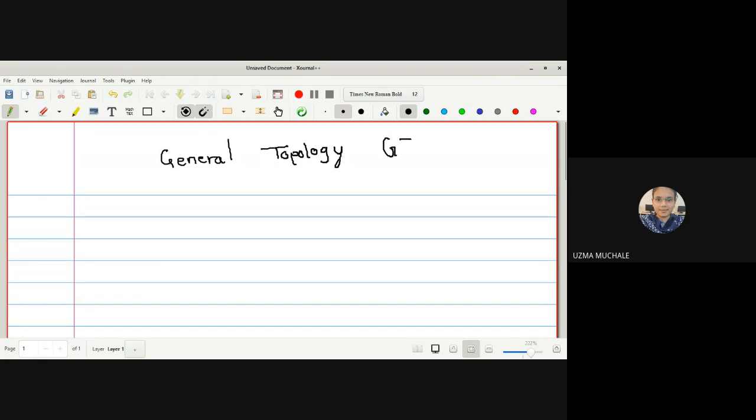We call it GT. Now let me show you the syllabus for this first, so that you will be able to understand what is in the syllabus for topology, and after that we'll go for some of the basic points.